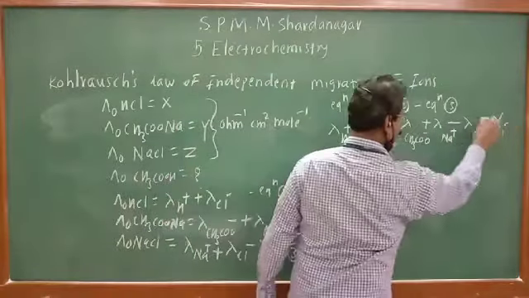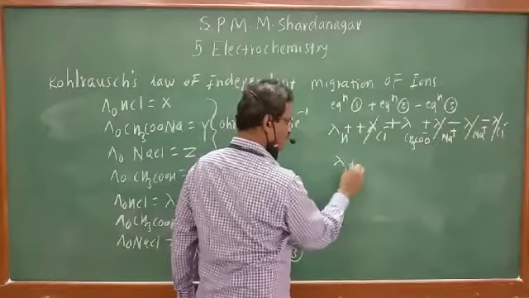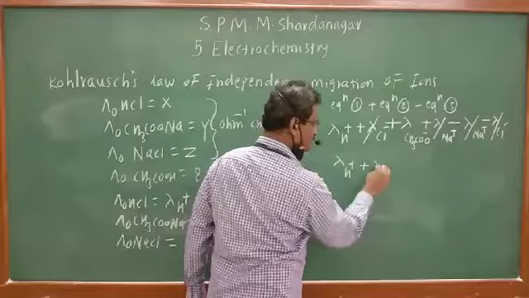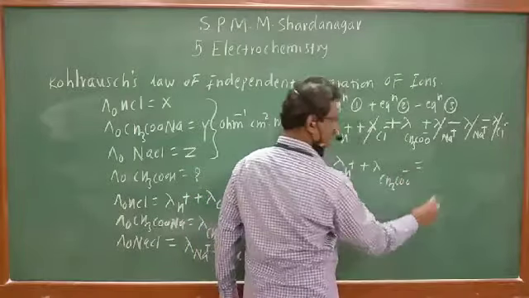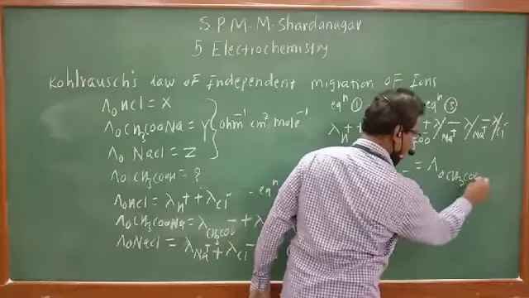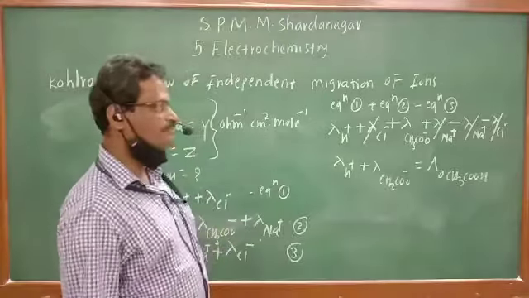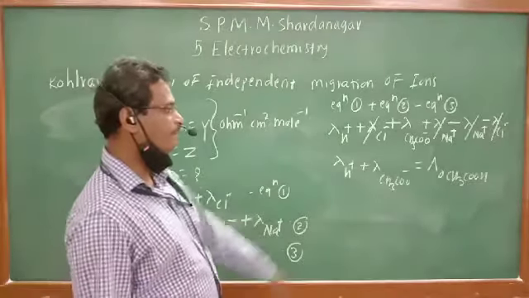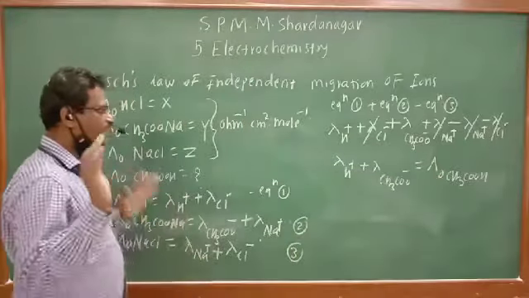Cl- and Na+ cancelled. So what is remaining? Lambda of H+ plus lambda of CH3COO-. That is nothing but equal to lambda 0 of CH3COOH. So in that manner, we are getting the molar conductivity at 0 concentration of acetic acid.